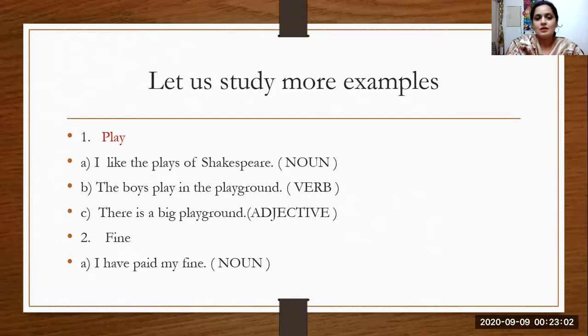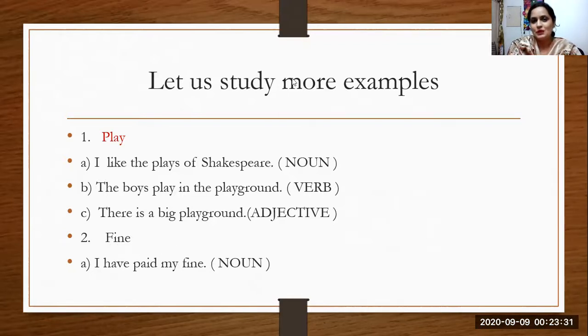There is a big playground. Here play is an adjective because it is telling the quality of ground. What kind of ground? Playground. So an adjective is what tells the quality of a noun.